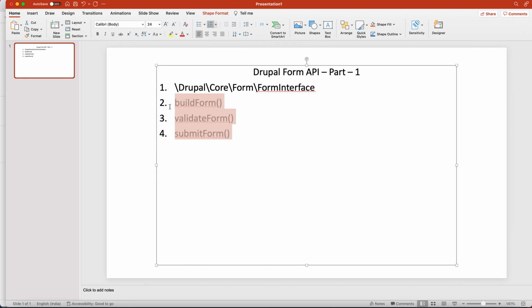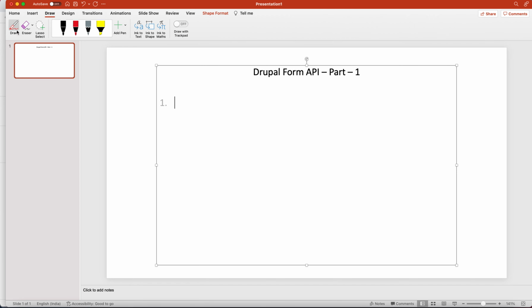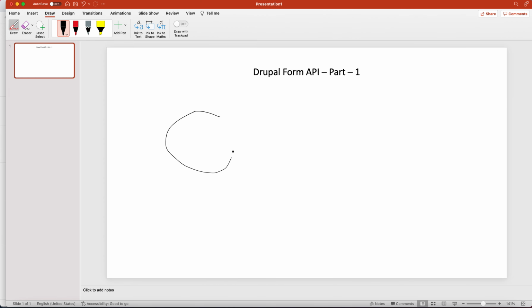Okay, so now let's come to some structure. I'll show you what I have repeated till now. Let's draw something so you will get a better idea. Just assume this is your browser. What is this? This is the browser. And this is your server.